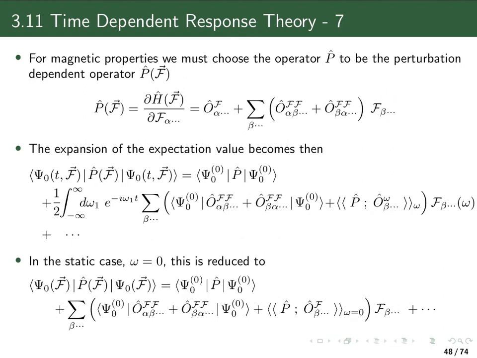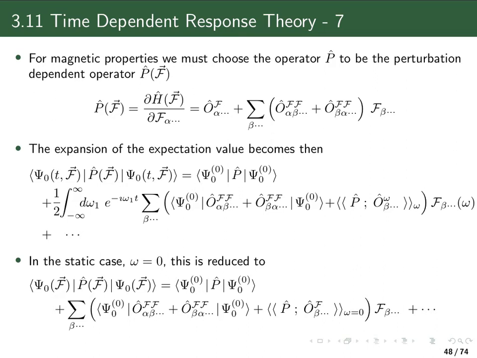But since this is already dependent on the field, this will just be an expectation value again. So we'll see our linear response of our expectation value of a field-dependent operator will then have two contributions, a linear response function of the term which comes from the first order Hamiltonian, and an expectation value from the operators which comes from the second order Hamiltonian.